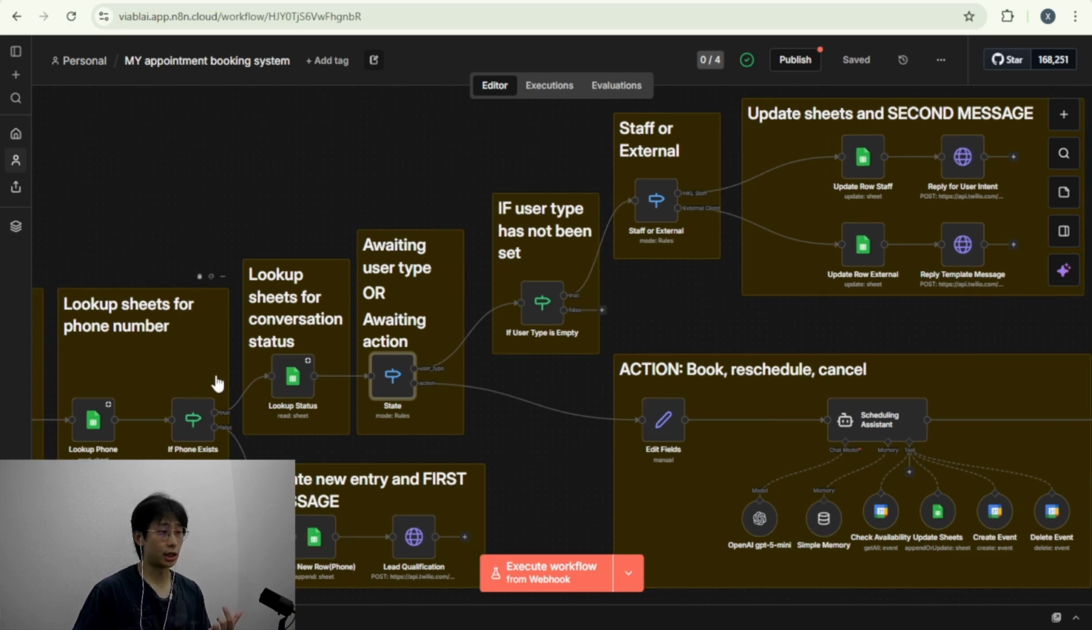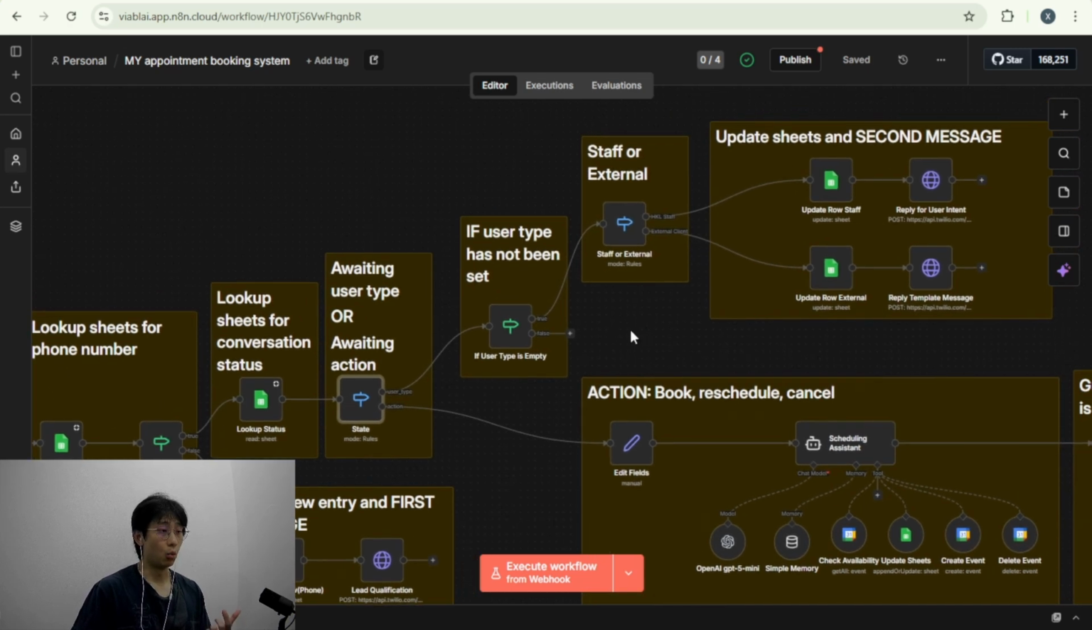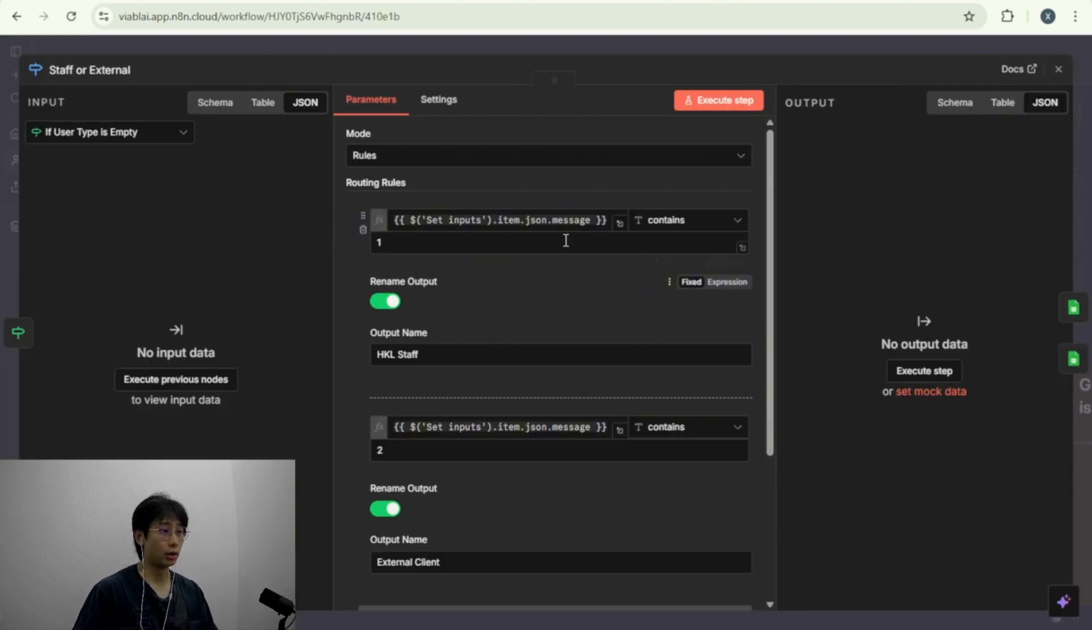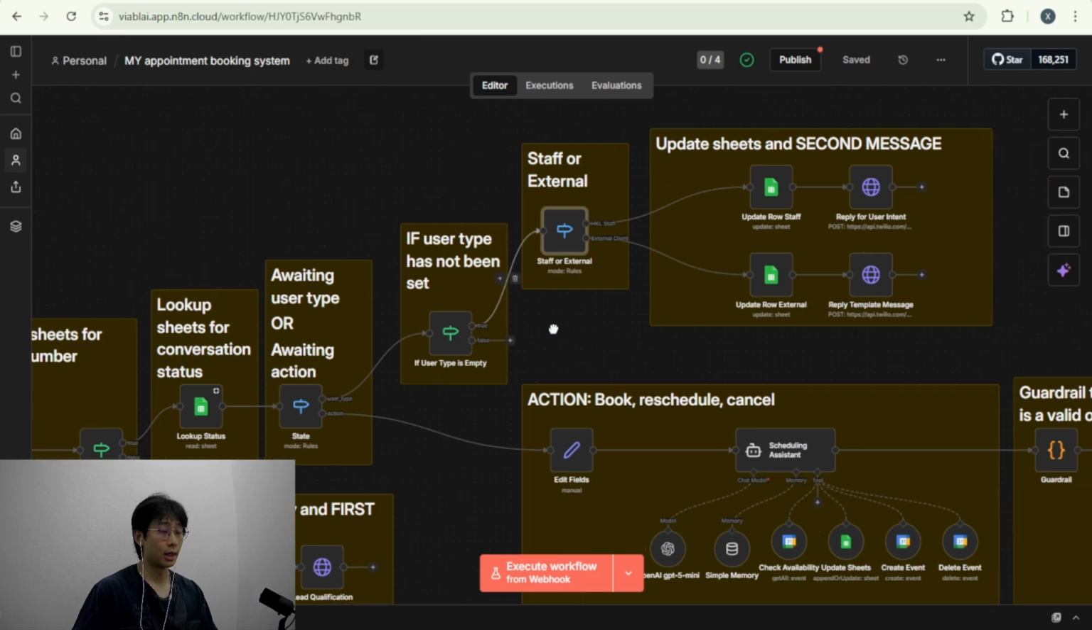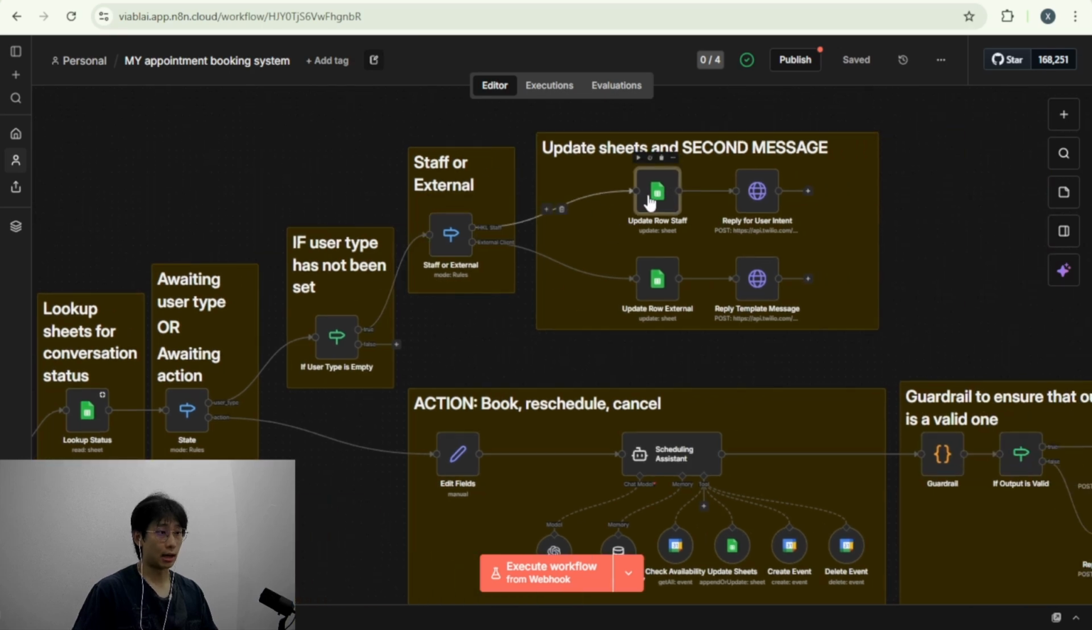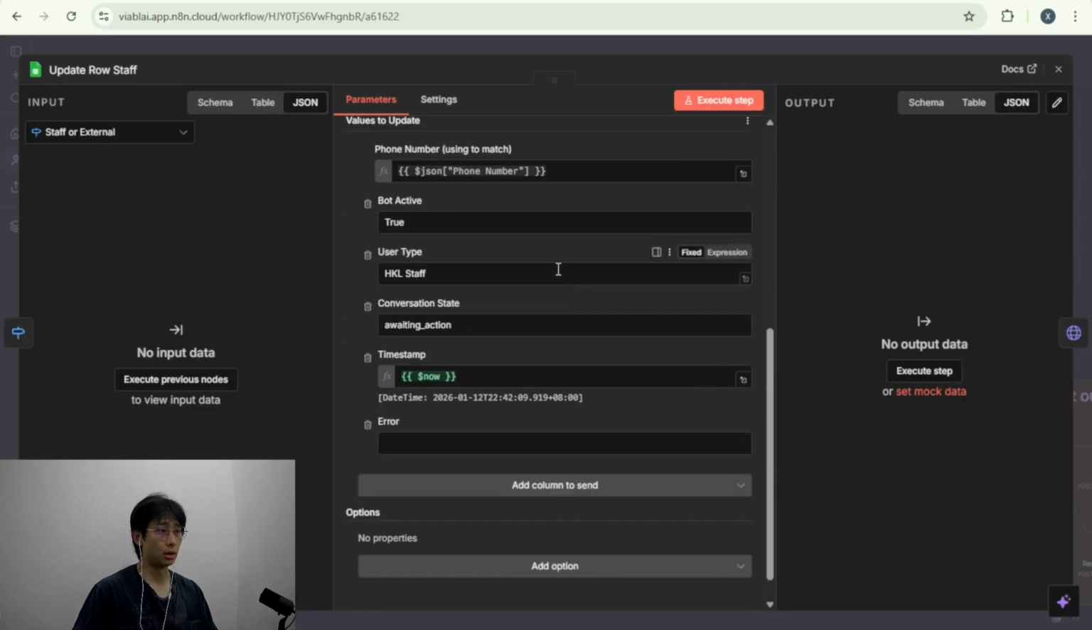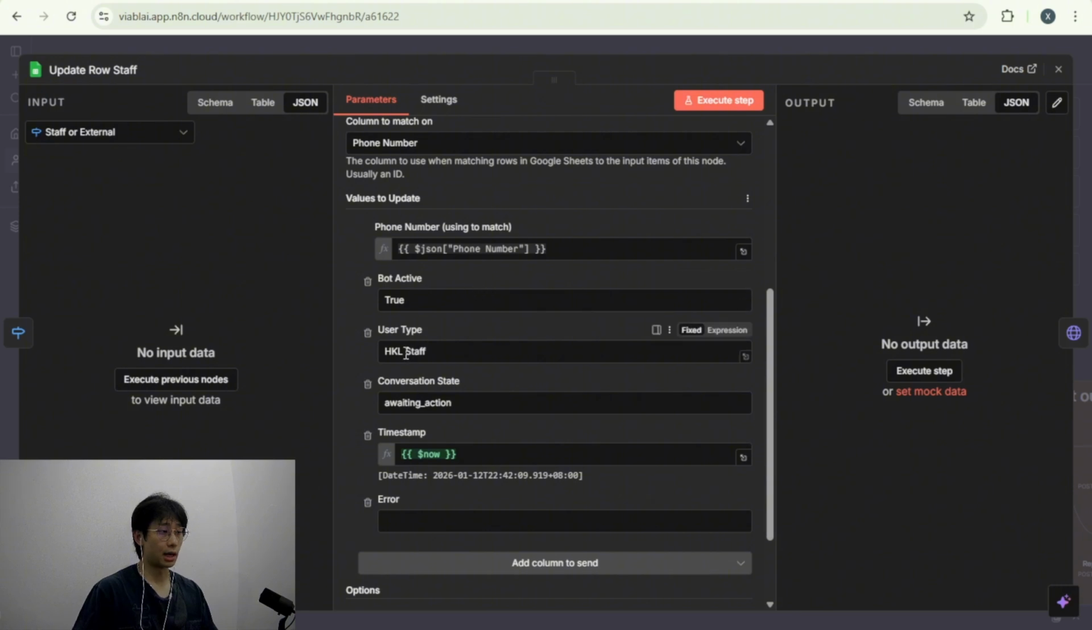In the spreadsheet, the user type has not been updated yet. The message that the user sends would be 1 or 2 to let us know whether they are staff or external client. So in this switch node, if the customer replies with 1, it would update the sheets as an HKL staff. And if they reply 2, we would know that they are an external client. If they are staff, we're going to update our sheets with user type to HKL staff, and change the conversation state to awaiting action.